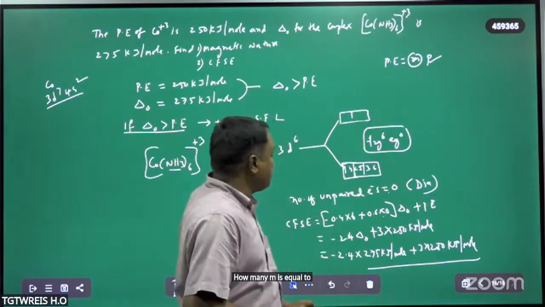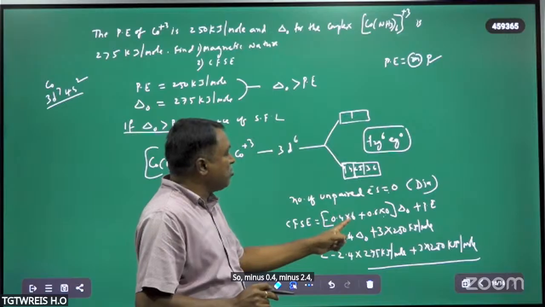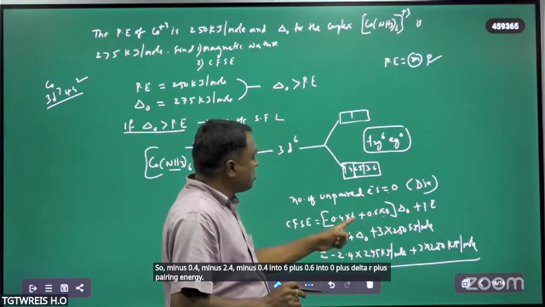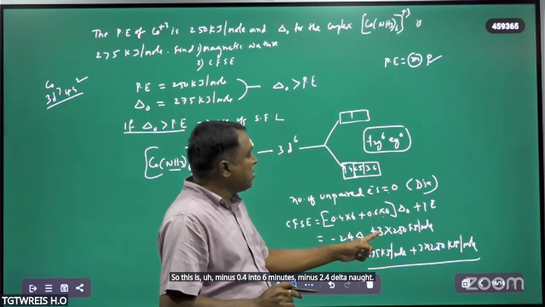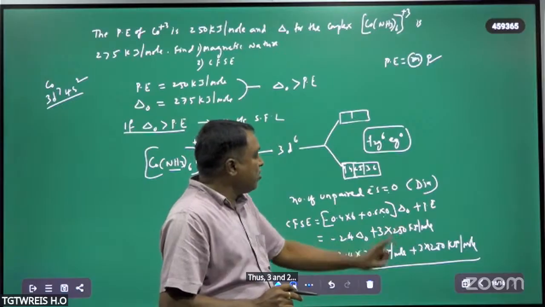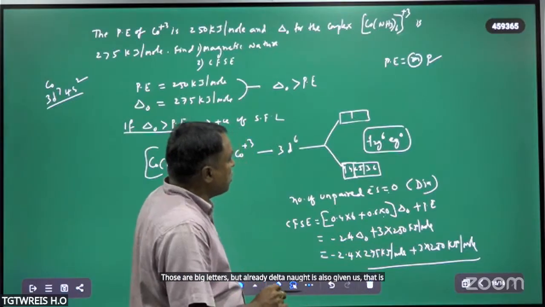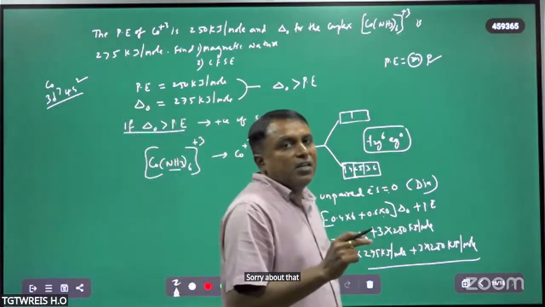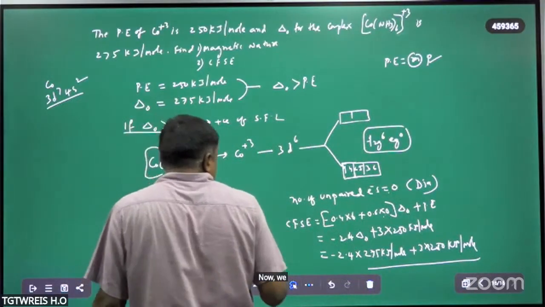So 3 into P. So minus 0.4 into 6 plus 0.6 into 0 into delta naught, plus pairing energy. This is minus 0.4 into 6, means minus 2.4 delta naught, plus 3 into 250 kilojoules. And delta naught is already given, that is 275 kilojoules per mole. So this is the story about the crystal field splitting in octahedral complexes. Now we are going to discuss the next.